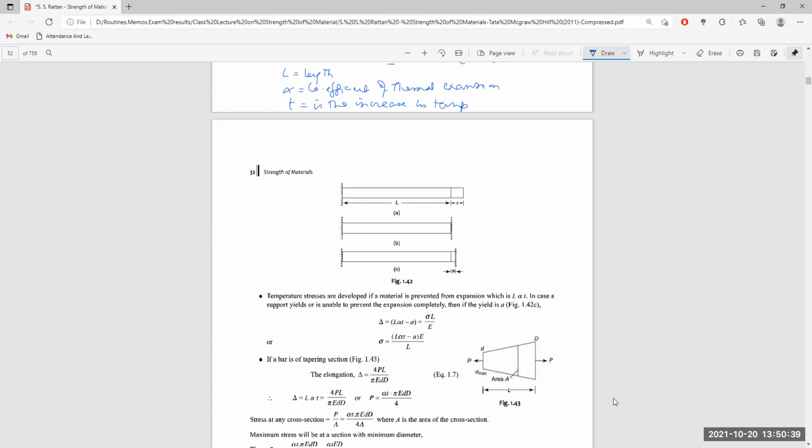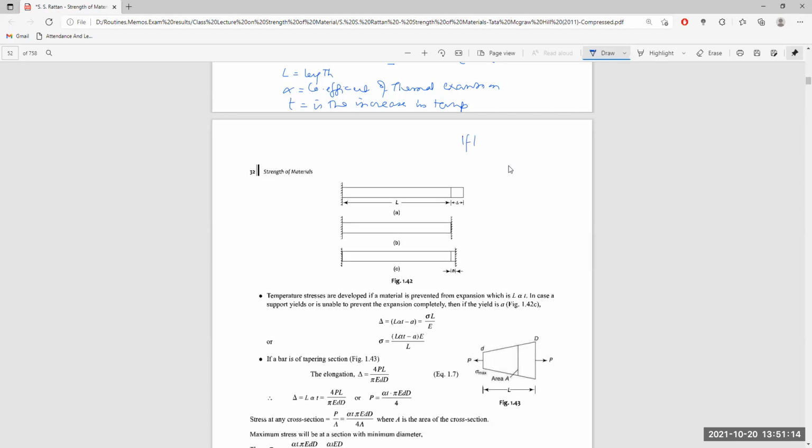Now, the material is prevented from expansion, which is alpha into L into T. But in case the support yields, or is unable to prevent the expansion completely, then there is a yield, say delta. So in that case, the elongation will be alpha L T minus delta, which is equal to sigma into L by E, which means what we are saying: if the supports are not rigid,